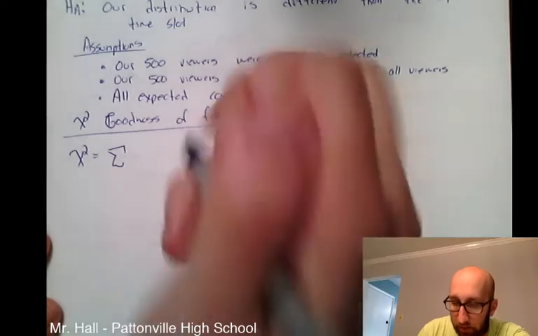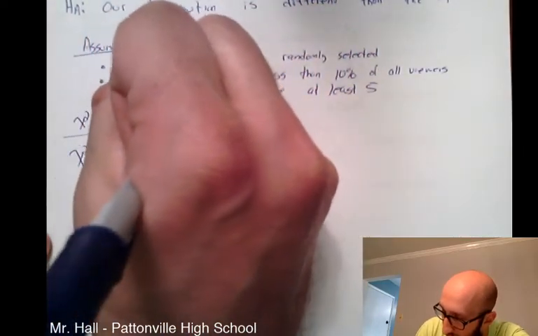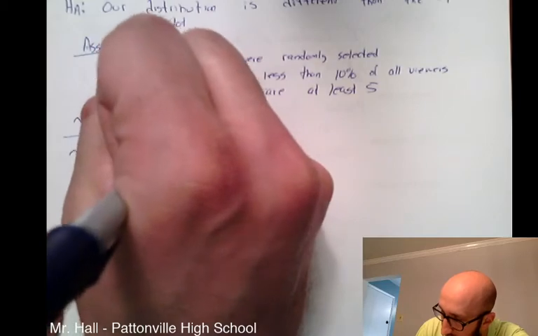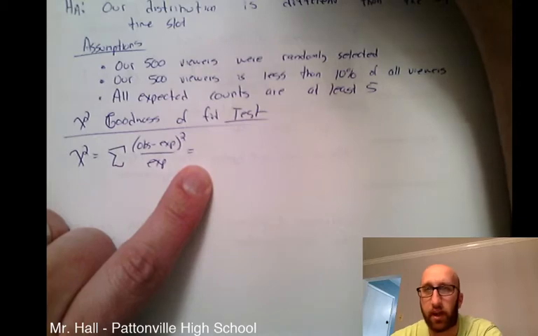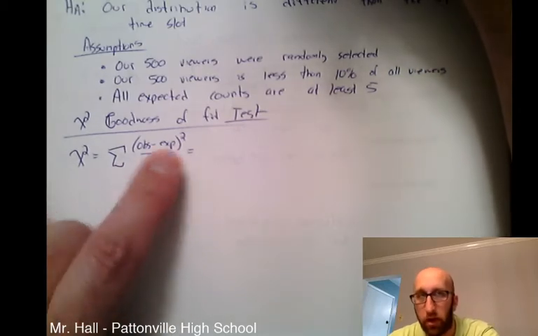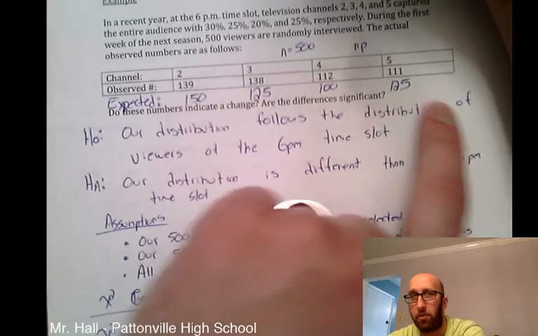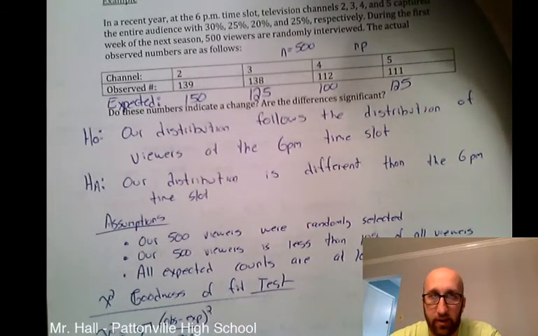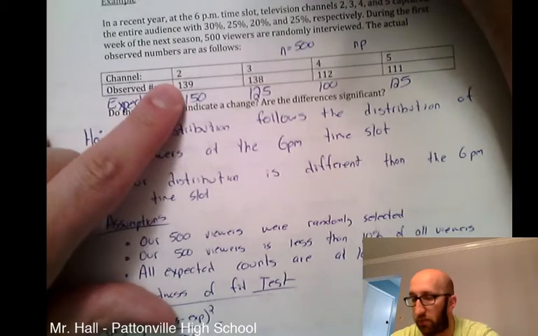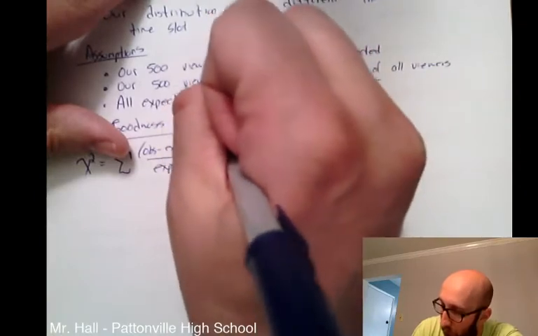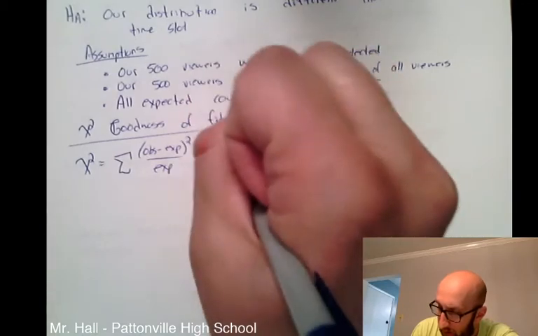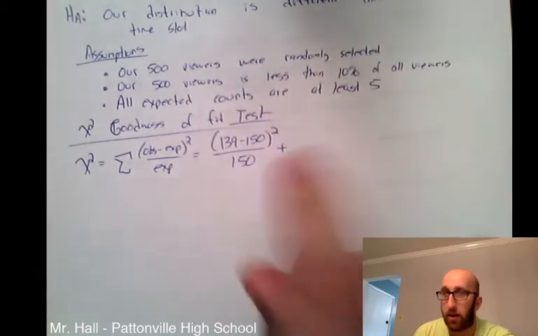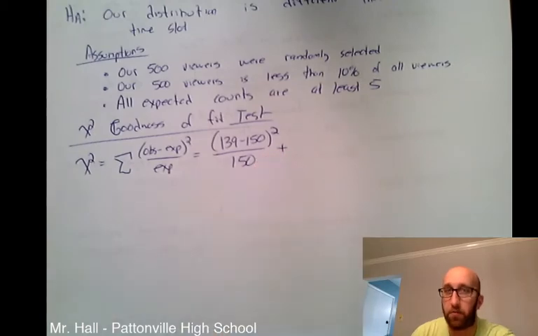So chi-squared equals a summation of, again, we're going to take our observed minus expected, square it, and divide it by expected. So I'm going to show you by hand the first two calculations, and then I'll jump on the calculator and show how we can knock this out pretty quick. So I got to go down through this entire table, take the observed minus the expected, square it, divide it by expected. So the observed is 139. The expected is 150. So I'll be taking 139 minus 150, squaring it, and dividing by 150. And then I'm going to keep progressing. I'm going to add this up because of the summation, move on to the next cell.